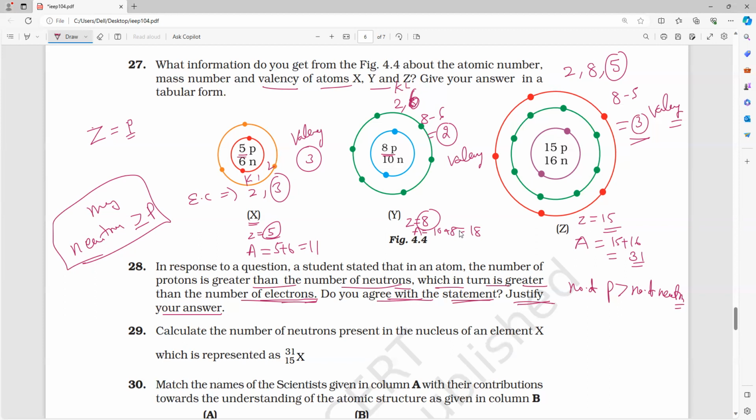Protons, less or more? They are either equal or less than the number of neutrons.